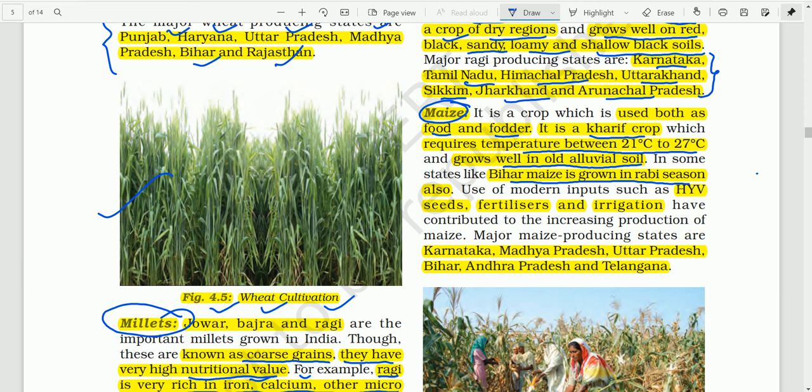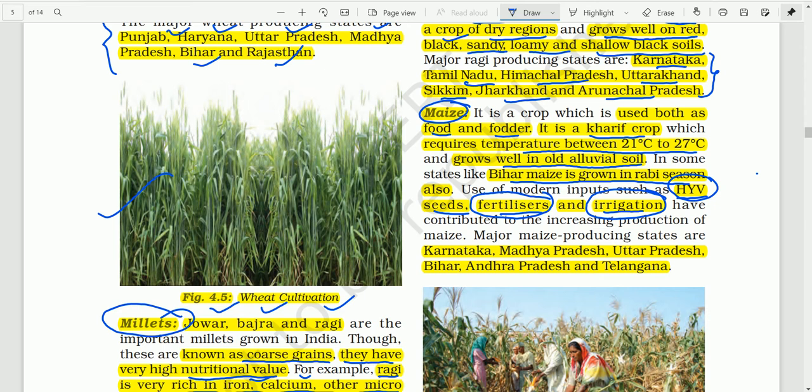Use of modern inputs such as HYV seeds, fertilizers, and irrigation has contributed to the increasing production of maize. If we use high yielding varieties of seeds, apply chemical fertilizers, and provide irrigation, then the productivity is very high.